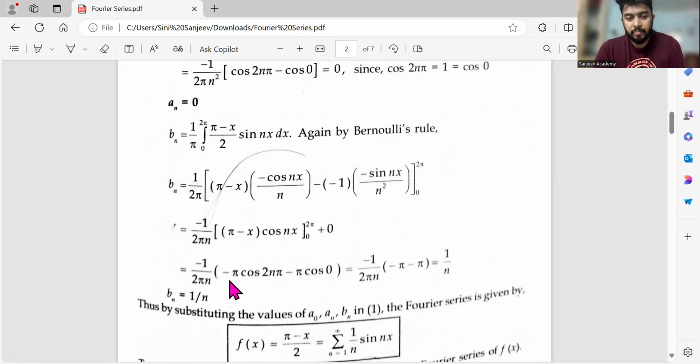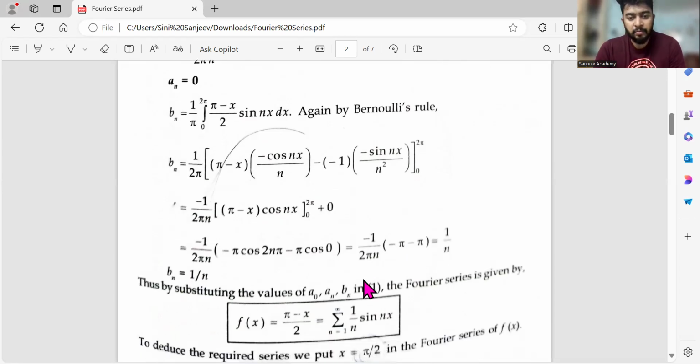Now here, minus pi again, take it outside. Cos 2 n pi and cos 0, both are same. So then we'll be getting what? What is my cos 2 n pi value? 1. What is my cos 0 value? 1. So minus pi, already taken outside. So minus 1, it is minus 2 pi. That's it. Then you can cancel it out and you'll be just getting 1 by n.